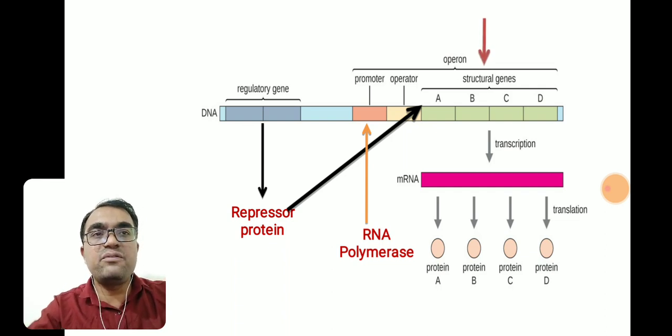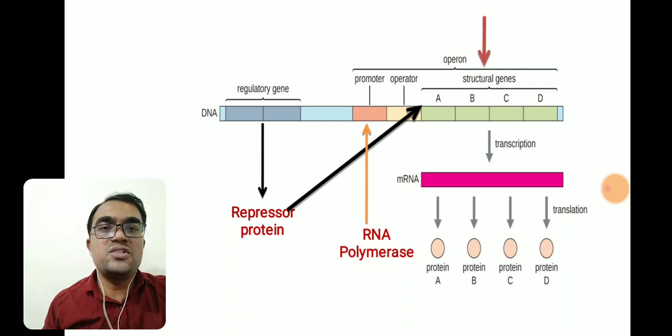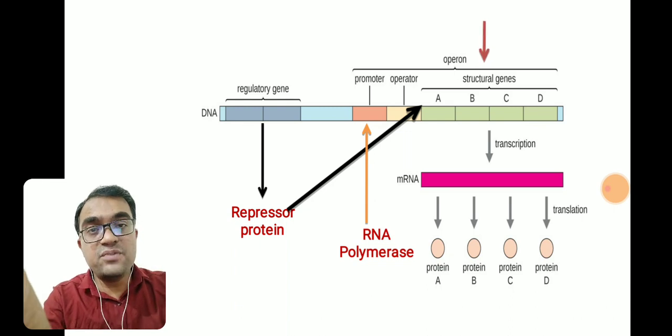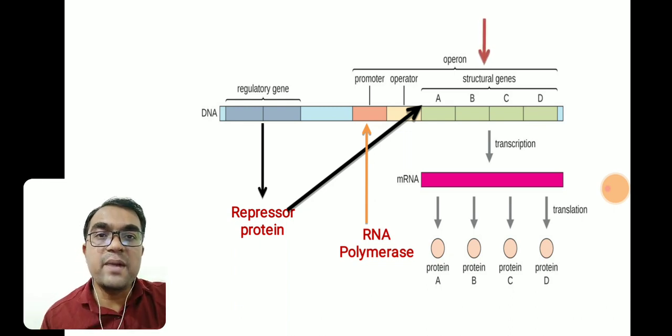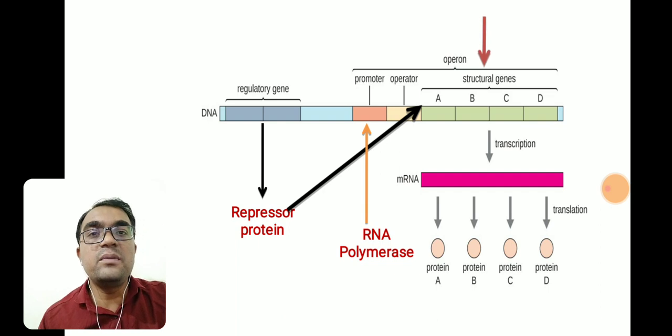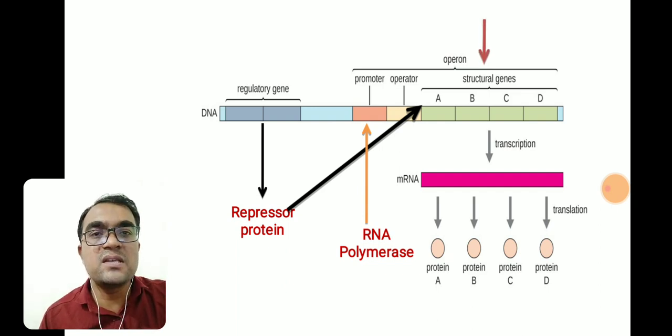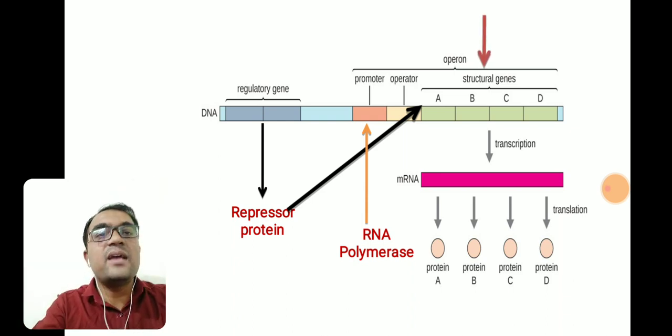Say for example, here 4 structural genes have been shown in this particular general structure of operon. These are A, B, C and D. These are the structural genes. What is the function of structural genes? When RNA polymerase binds to the promoter, then that RNA polymerase will transcribe those structural genes present on the DNA in that particular operon region. And all the ABCD genes undergo transcription with the help of RNA polymerase to form mRNA, and mRNA will finally be translated to produce 4 different types of proteins like protein A, B, C and D. And all those different types of proteins are involved in a particular activity.